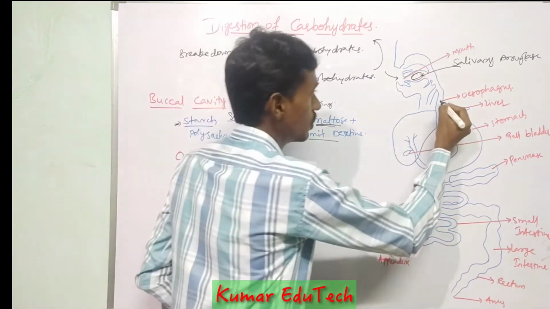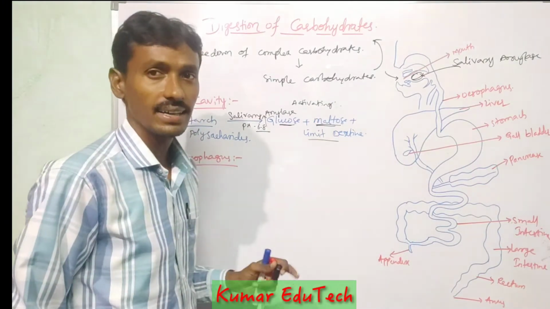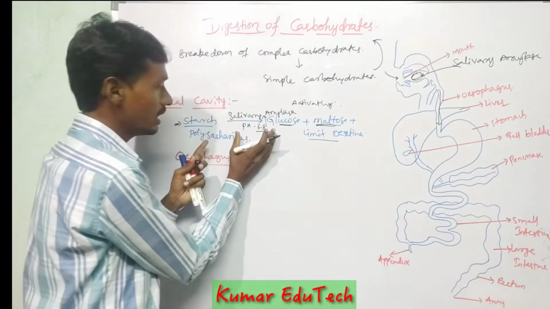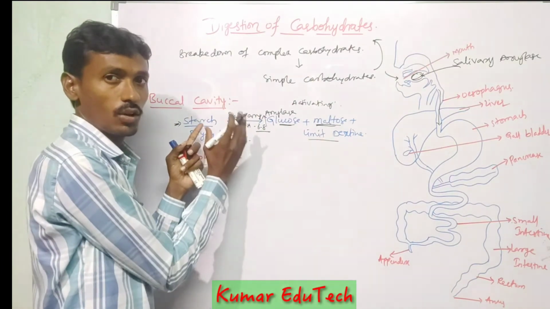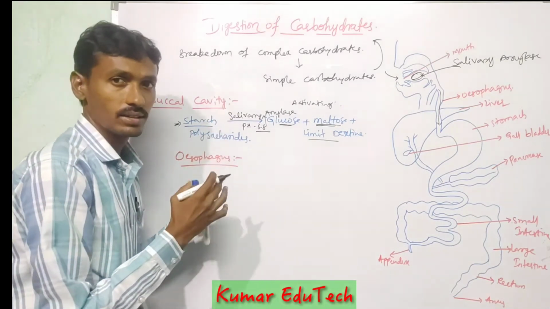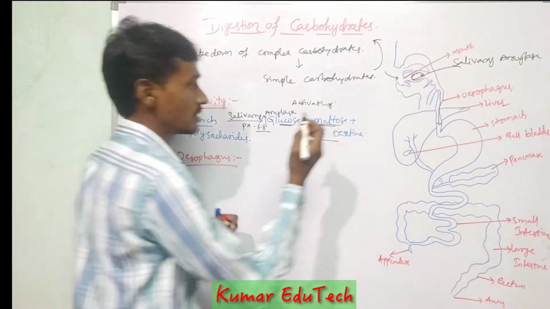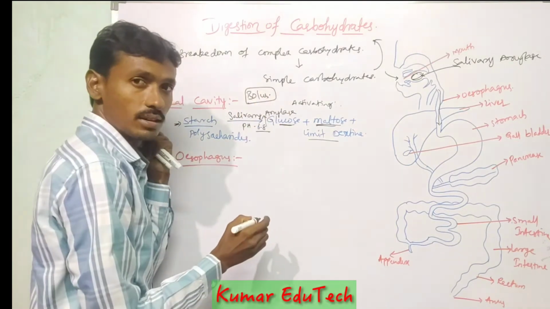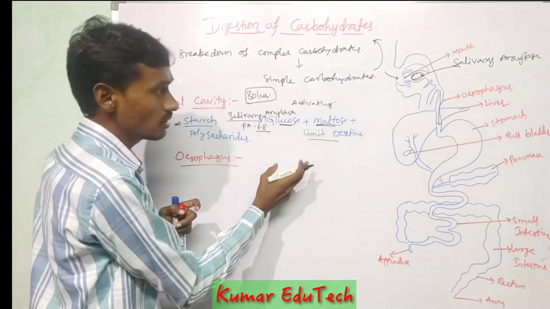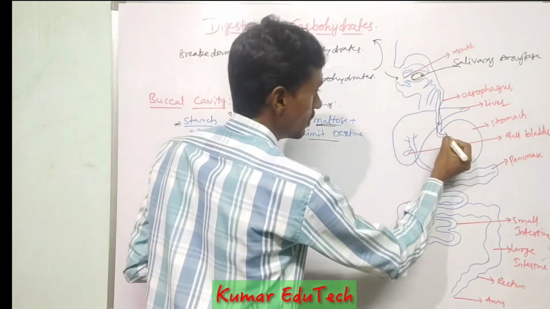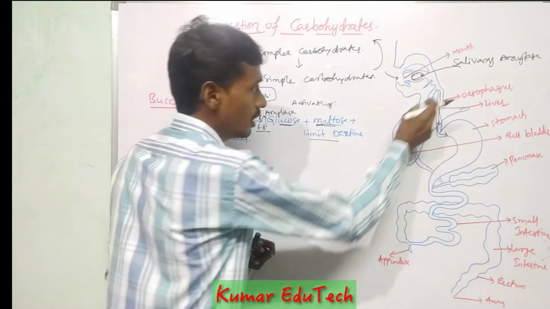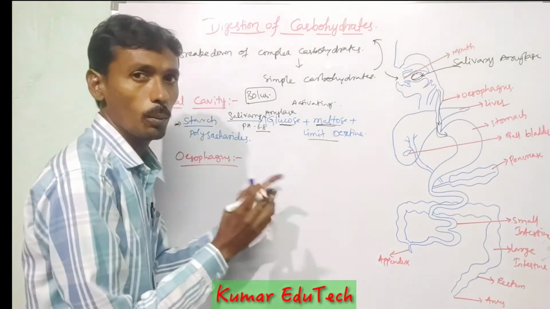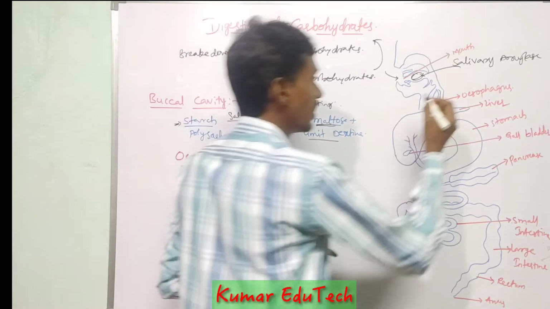In the esophagus, digestion is absent. In the buccal cavity, food plus salivary amylase mix to form bolus. This bolus is transferred into the stomach through the esophagus. The esophageal walls produce movements, called peristaltic movement.